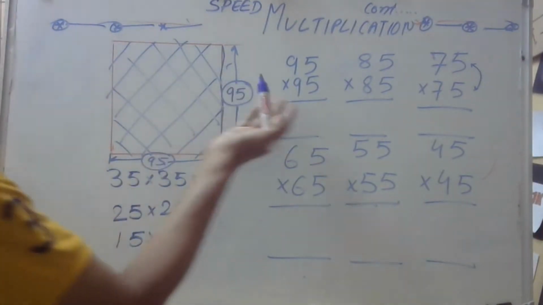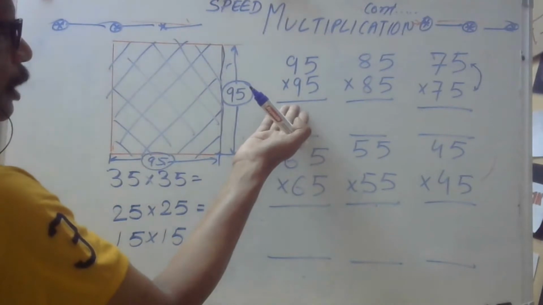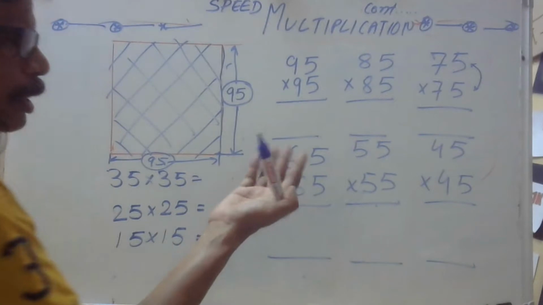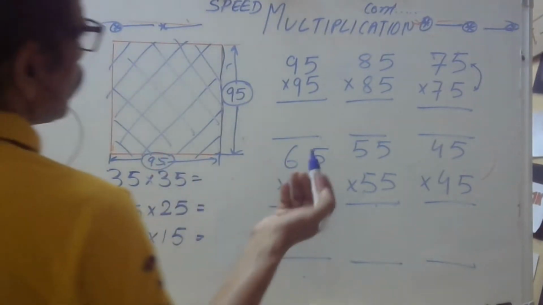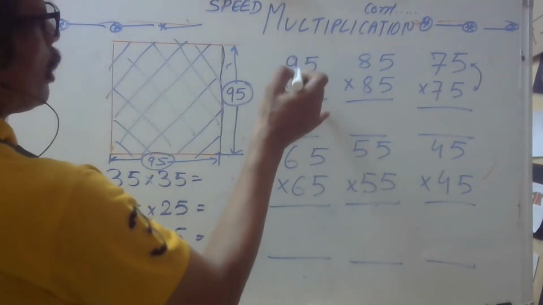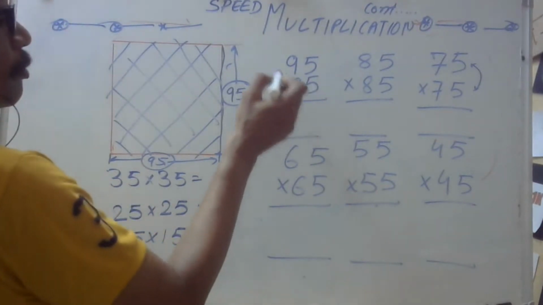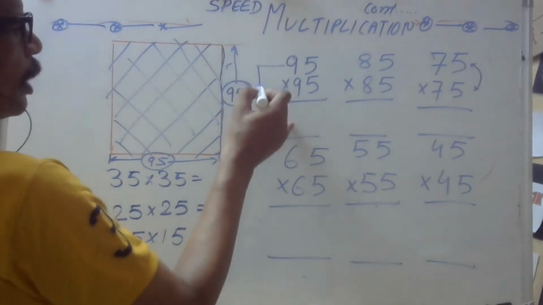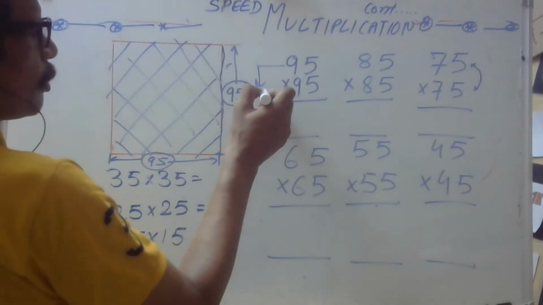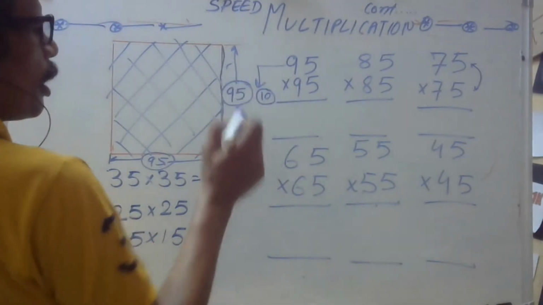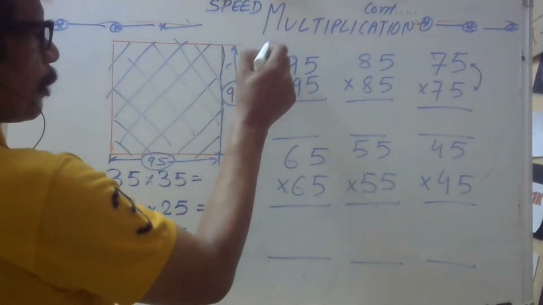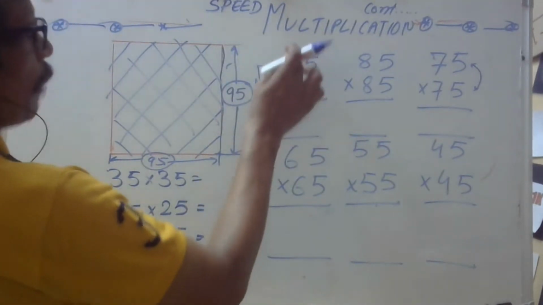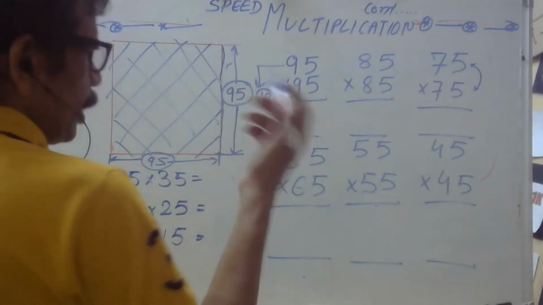Okay, fine. But how do you multiply? You need a calculator to do it, right? But if I say you can tell immediately without using a calculator, would you not be happy? Of course, yes. So simply when you find 95, look for not the calculator, but the next number after 9, that is 10. The next number after 9 could be 9.1, 9.2, 9.5, but we are looking for a natural number. So after 9 what comes? 10. 10 is the natural number.